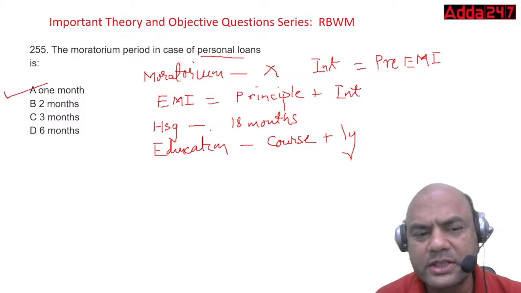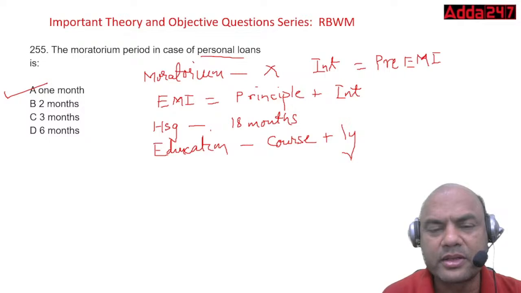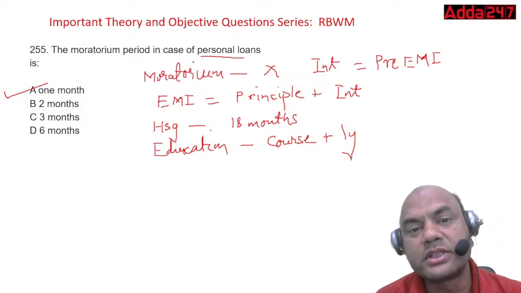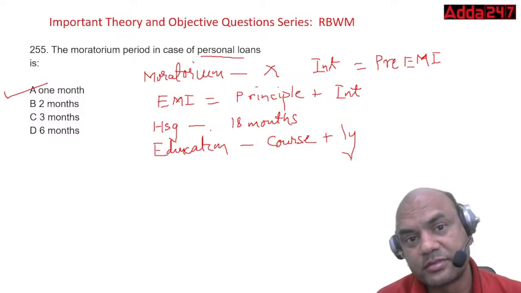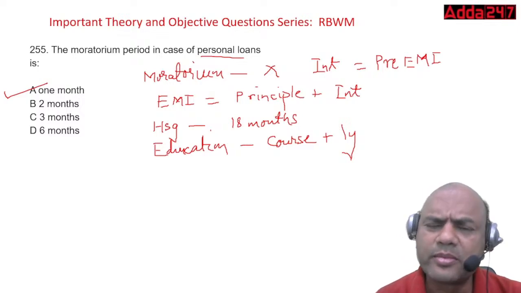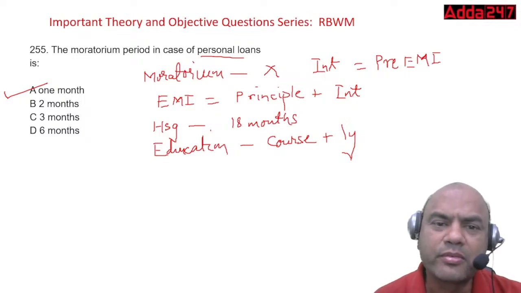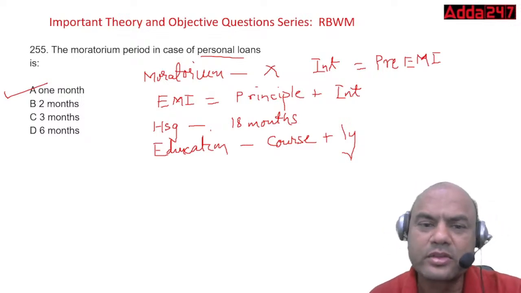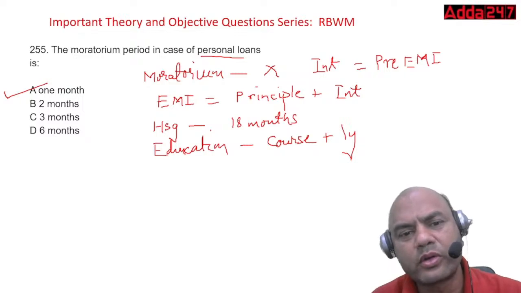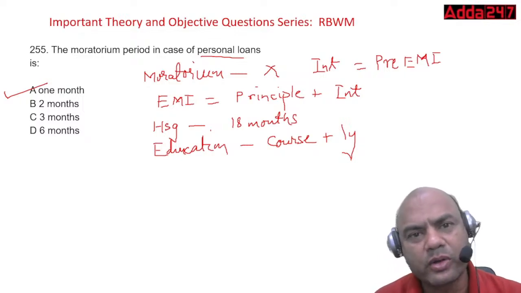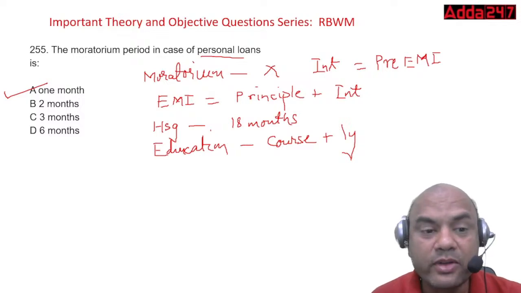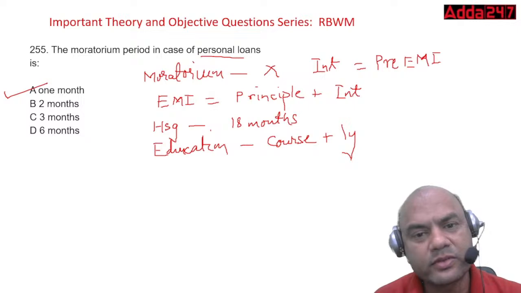Which all other loans have a moratorium period of 1 month? Second-hand housing. Moratorium period is again 1 month. Why? Because it's already prepared. The house is already constructed. So you need to just disburse the loan and start the EMI, right? There also you have car loan. 1 month moratorium. All these are zero moratoriums. But for the exam, if the question comes and you have to answer between these only, then you have to answer 1 month. Okay.